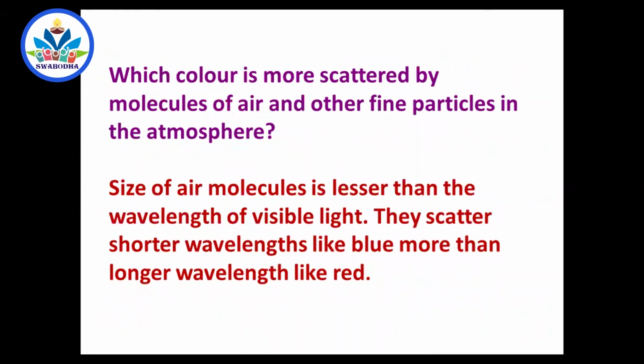We will go to this. Cloud is white in color. Why is cloud white in color? The reason is, the size of the water droplets in the cloud is so large that it scatters blue color, red color, orange, everything equally. If all the colors are scattered equally, what is the result? It appears white. And remember, some of the clouds in the rainy season are very grayish and blackish in color. That is because the water droplets are so dense inside during the rainy season that they don't allow the light to pass through at all.